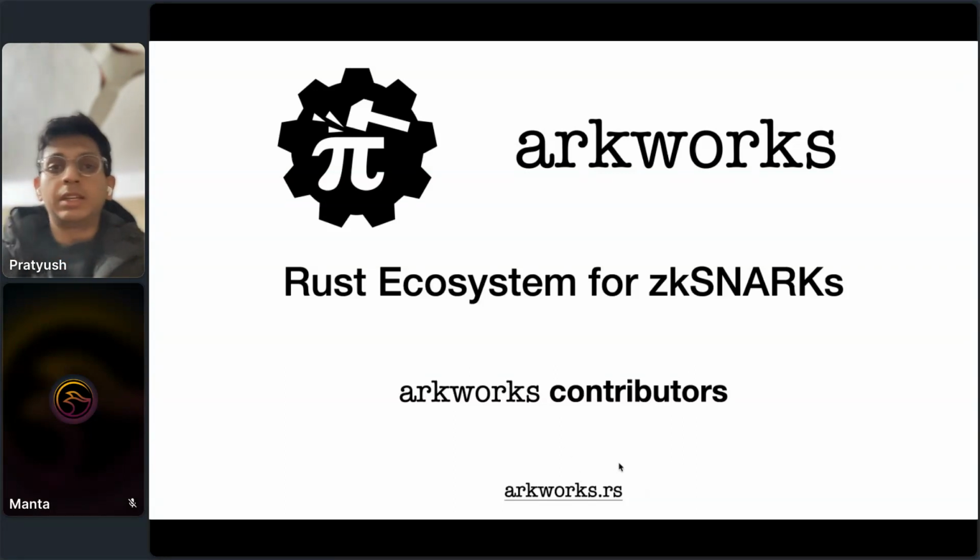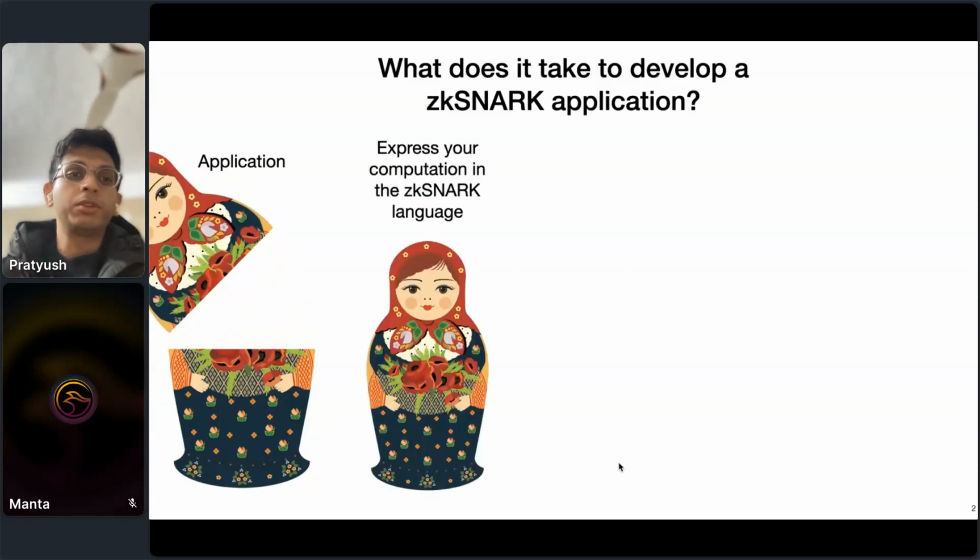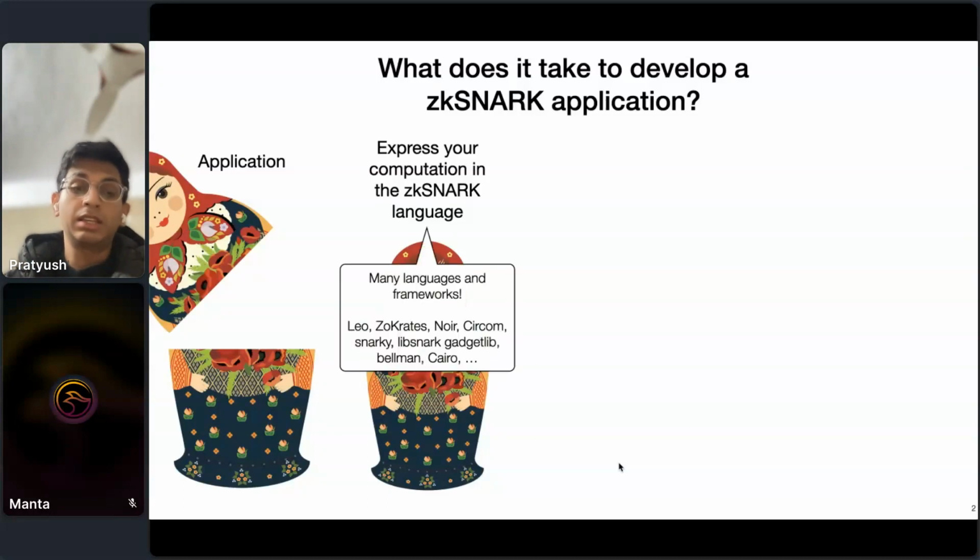So I talked about what is Arkworks, but why do we need Arkworks, right? Let's take a look at what it takes to develop an application that uses zero knowledge, and specifically zkSNARKs. Today, if you want to develop an application that uses zero knowledge in a non-trivial way, the first step is to think about how you can express your computation or your problem in a language that the SNARK understands, right?